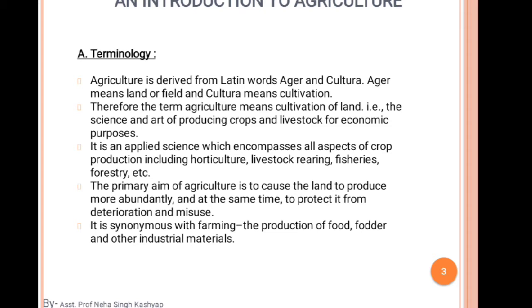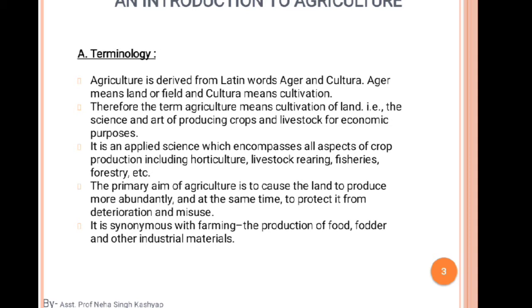One question arises from this line, which is fodder. So what is fodder? It means that this is used for providing food for the animals, and the other industrial material. What are industrial materials? The industrial material is some kind of sugar cane. Sugar cane is used for making sugar and jaggery also. So these are the kinds of industrial material we can say.